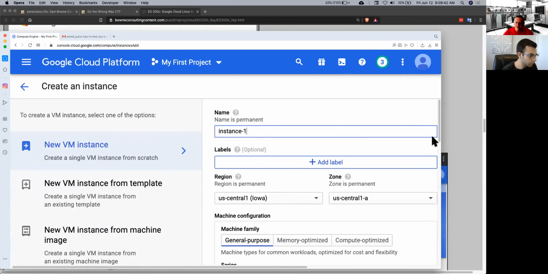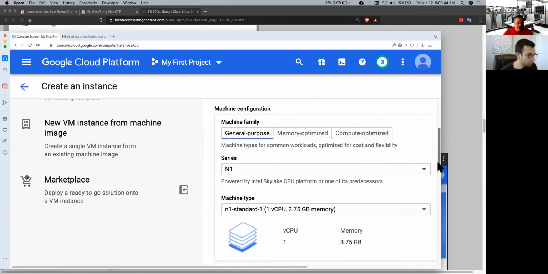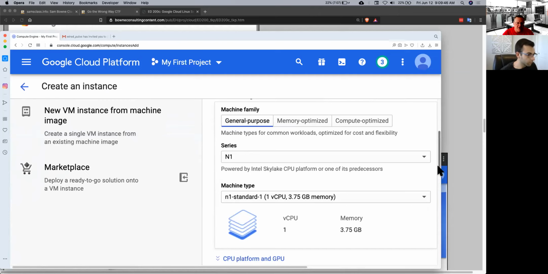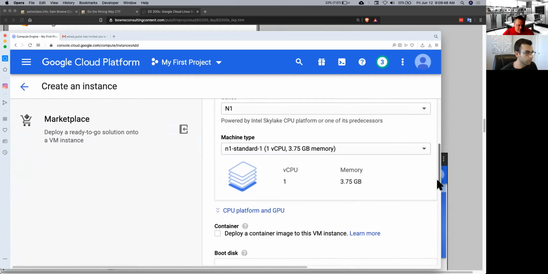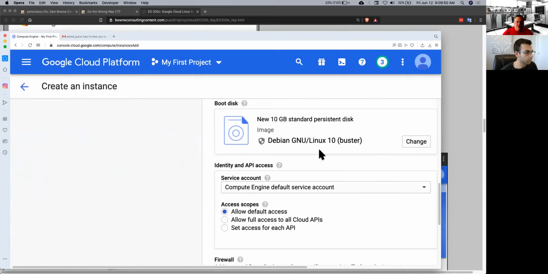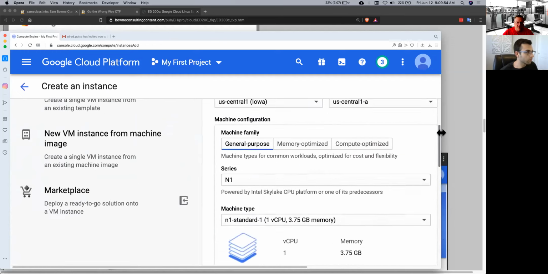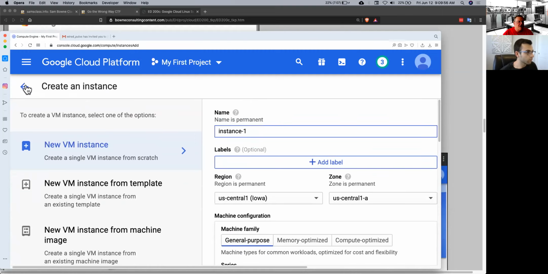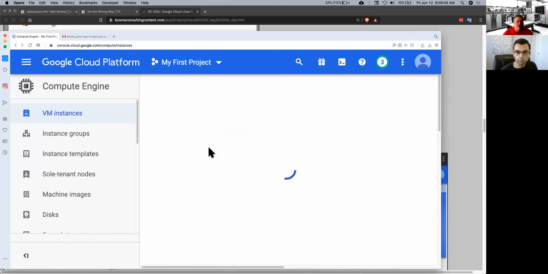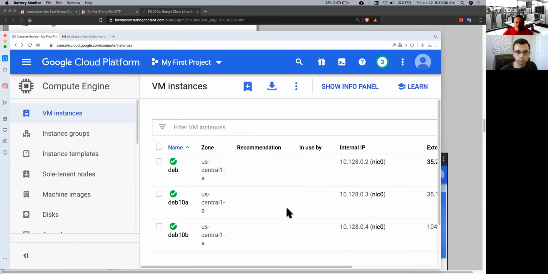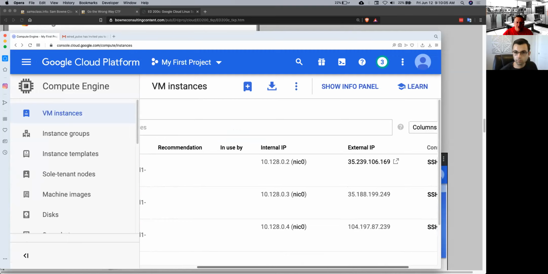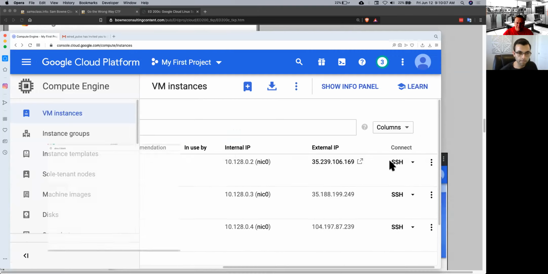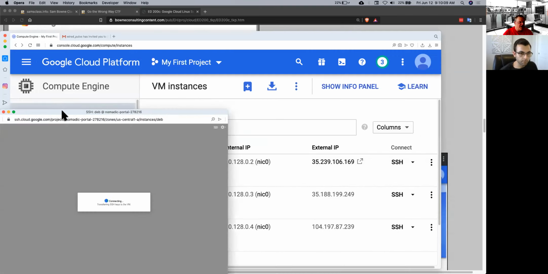You can give it any name you want. You can control where it is. You can control how big it is, how much memory and hard drive it has. The default is fine for what we're doing here. Just a standard 10 gigabyte Debian machine is fine. I'm not going to bother creating a new one because I've already got one that works, right here. The great thing I love about this is you don't even need an SSH client or anything. All you do is click this link, and it opens up an SSH session under your machine.